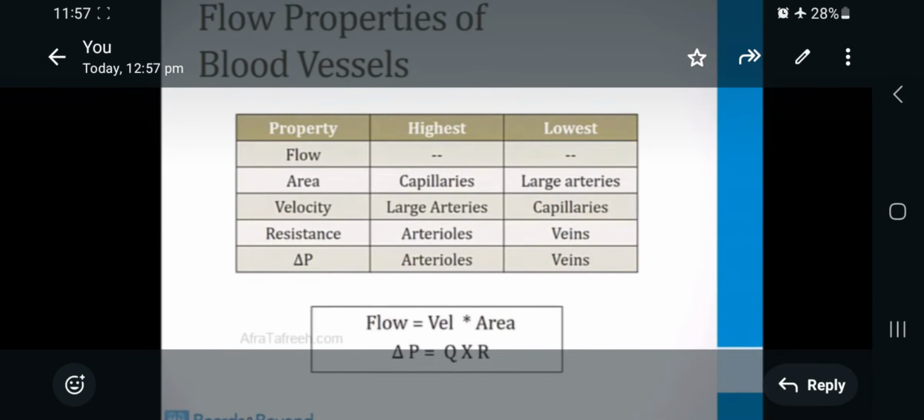Then the area is highest for capillaries but lowest for large arteries. Velocity is highest for large arteries but lowest for capillaries. Resistance is highest for arterioles but lowest for veins. Change in pressure is highest in arterioles but lowest in veins.